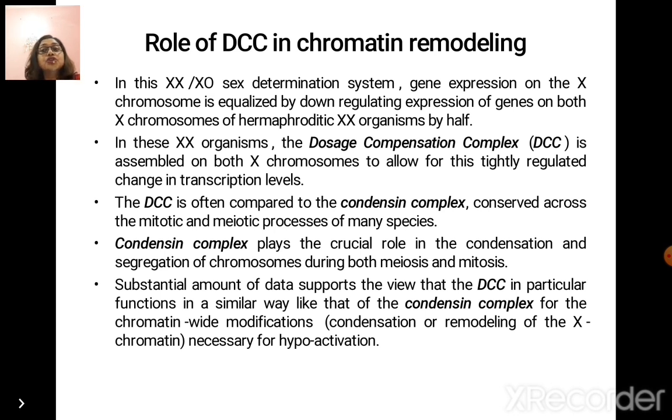DCC is often compared to the condensin complex conserved across the mitotic and meiotic processes of many species. It plays a crucial role in the condensation and segregation of chromosomes during both meiosis and mitosis. A substantial amount of data supports the view that the DCC in particular functions in a similar way to the condensin complex for the chromatin-wide modifications, that is condensation or remodeling of the X chromatin necessary for hypoactivation.